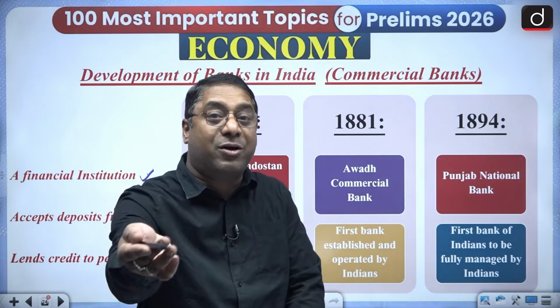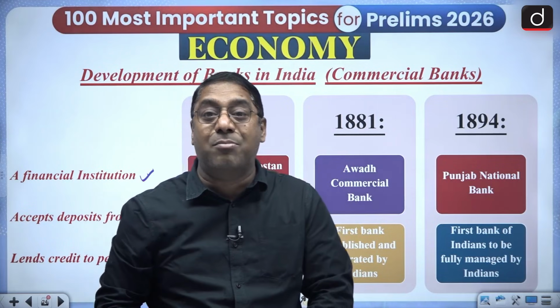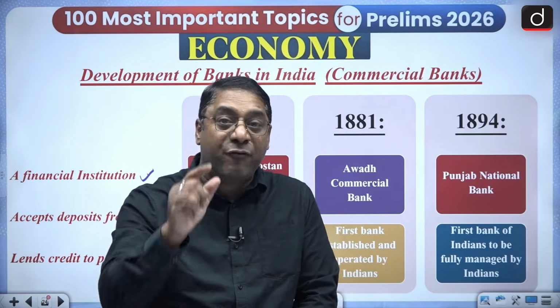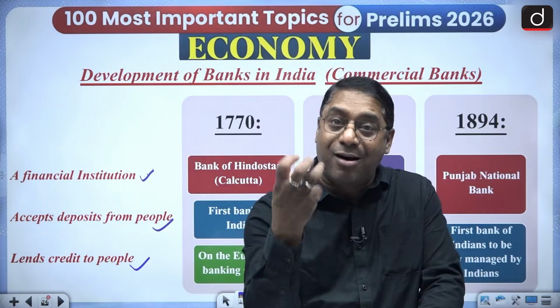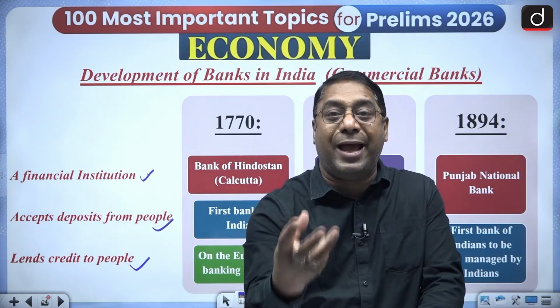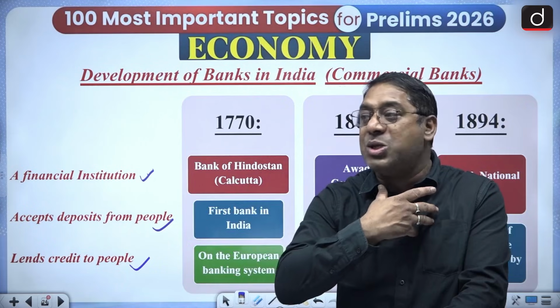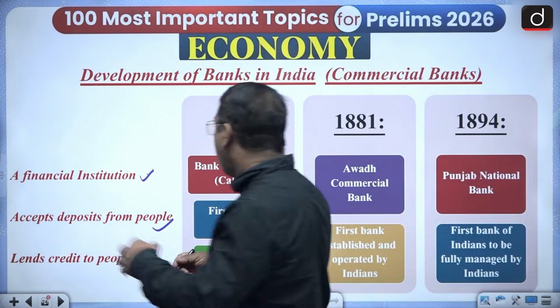Now, when it lends credit to the people, that is when the commercial banks earn money. So commercial banks never do anything free of cost. For everything, they want profit. And that profit which they earn is their income. From that only the bank runs everything. All its salaries and everything it runs whatsoever.